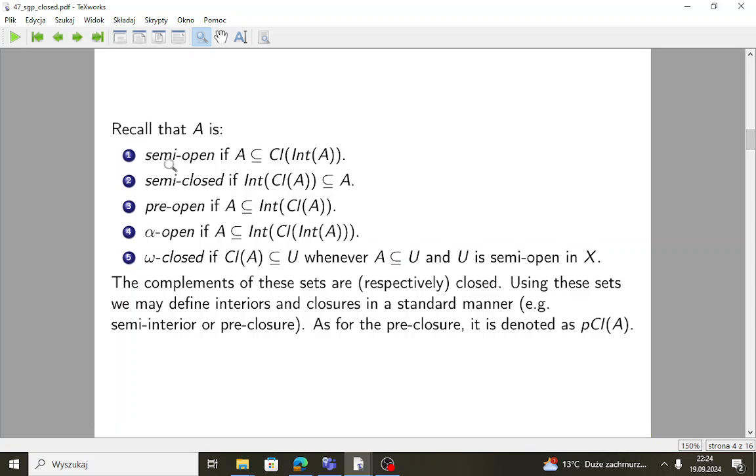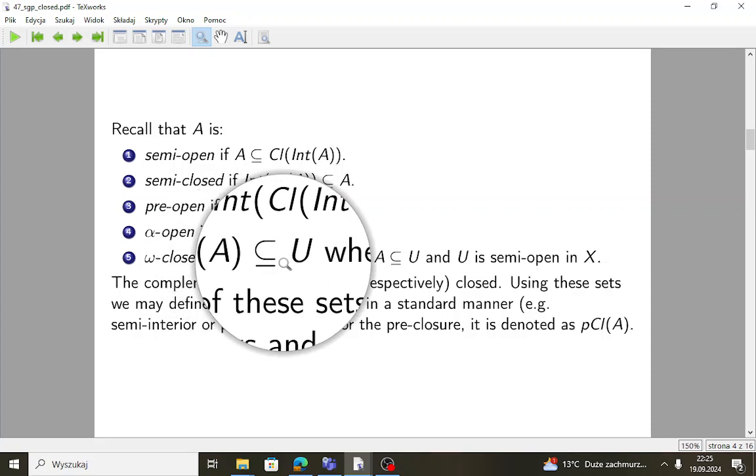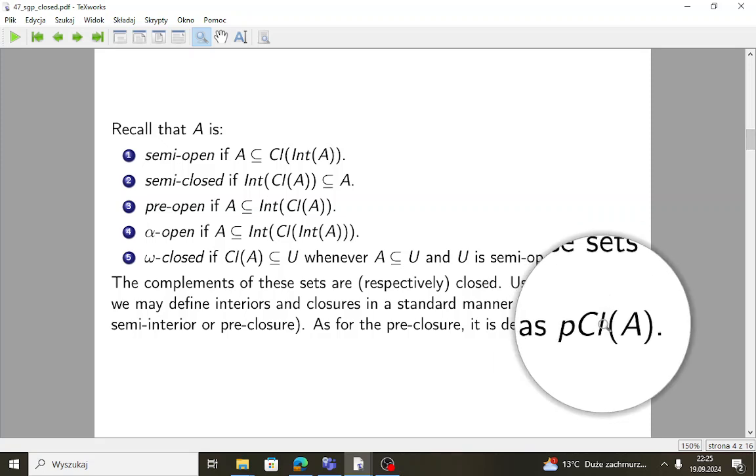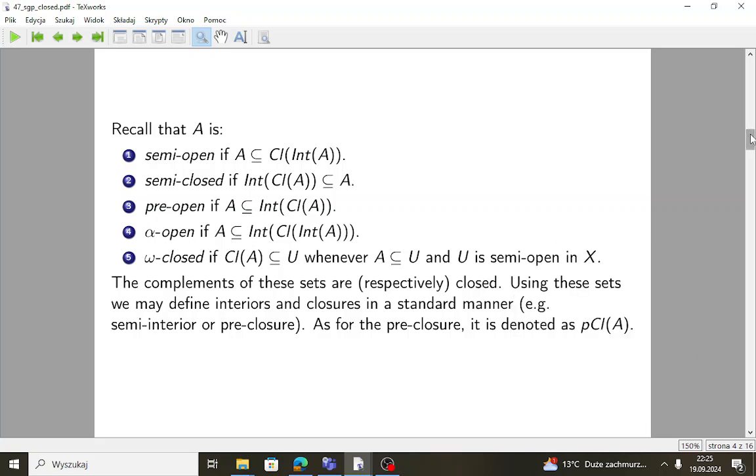Among many other classes of sets, we have semi-open sets, as you can see here, if A is contained in the closure of its interior; semi-closed, if the interior of the closure is contained in A; pre-open, alpha-open, and omega-closed sets, which are somewhat more complicated because the requirement is that the closure of A is contained in U whenever A is contained in U and U is semi-open. Interiors and closures with respect to these classes of sets are defined in a standard manner, and pre-closure is defined in the following way, as PCL A.